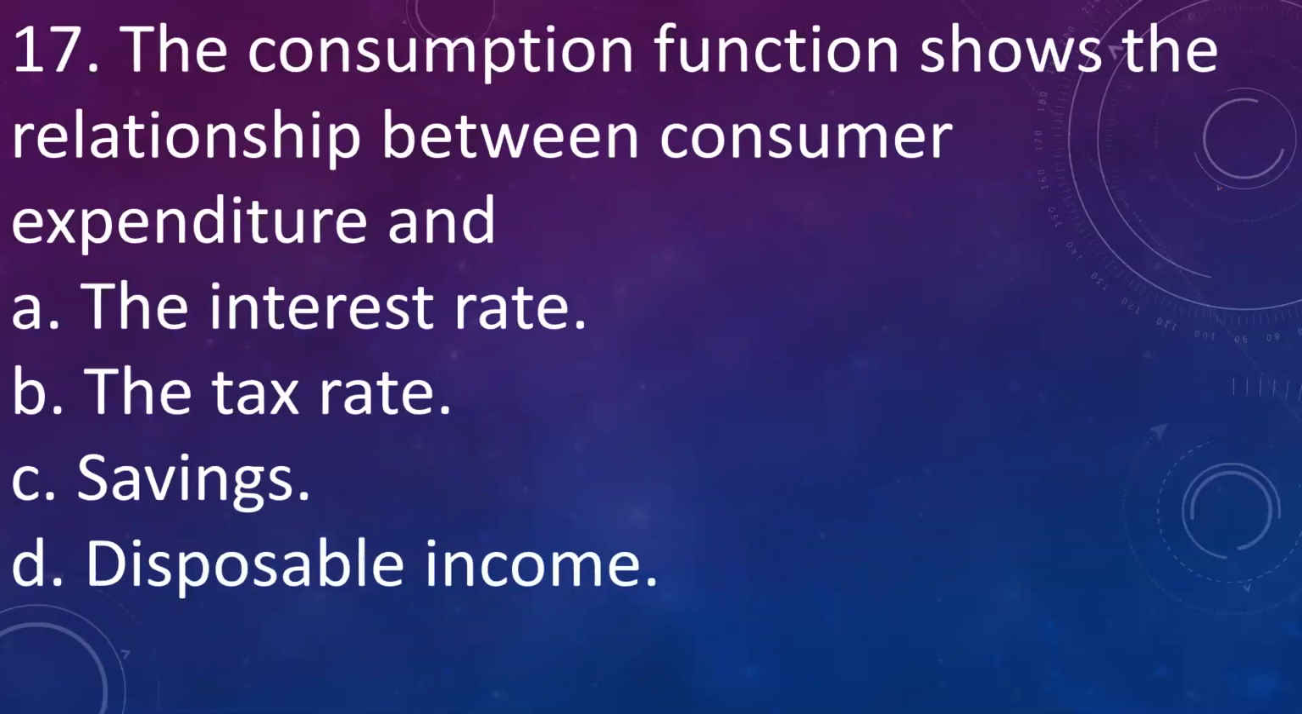Our next question is, the consumption function shows the relationship between consumer expenditure and A. Interest rate, B. The tax rate, C. Saving, D. Disposable income. Answer is D, disposable income. Consumption function gives the relationship between consumer expenditure and his disposable income.